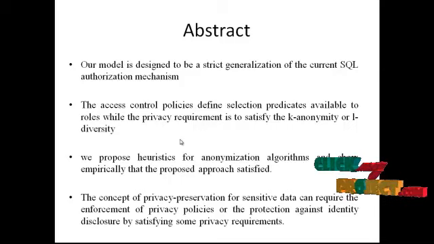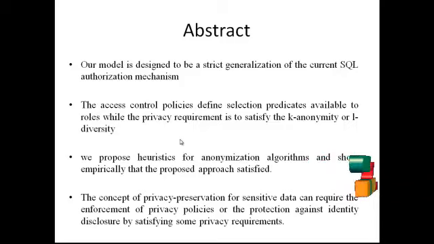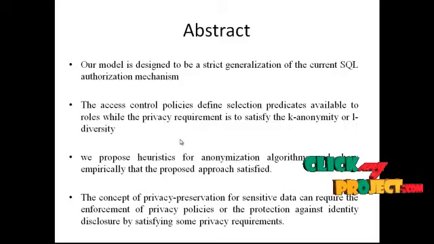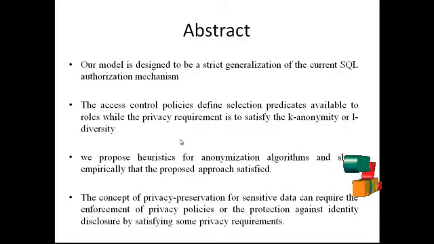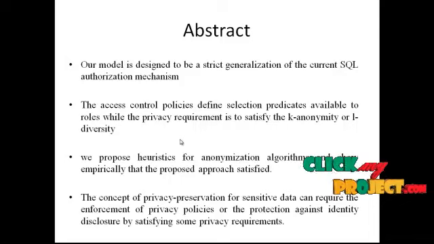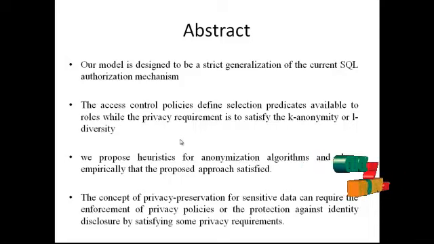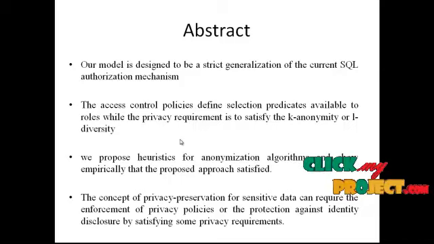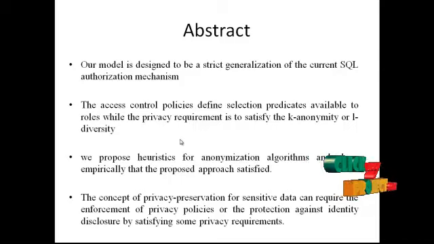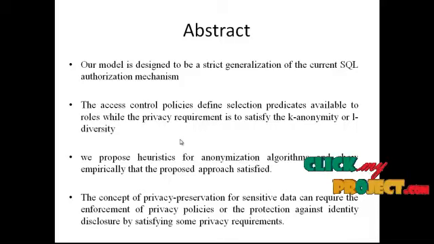The concept of privacy preservation for sensitive data can require the enforcement of privacy policies or protection against identity disclosure by satisfying some privacy requirements. However, to the best of our knowledge, the problem of satisfying accuracy constraints for multiple roles has not been studied before. We propose anonymization algorithms and show empirically that the proposed approach satisfies imprecision bounds for multiple parameters. Access control mechanisms protect sensitive information from unauthorized users.